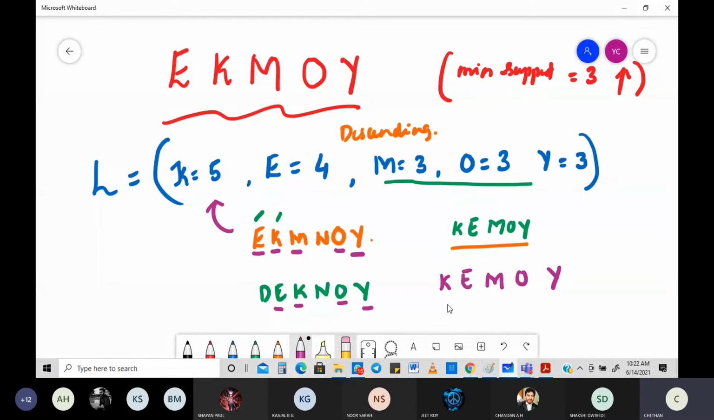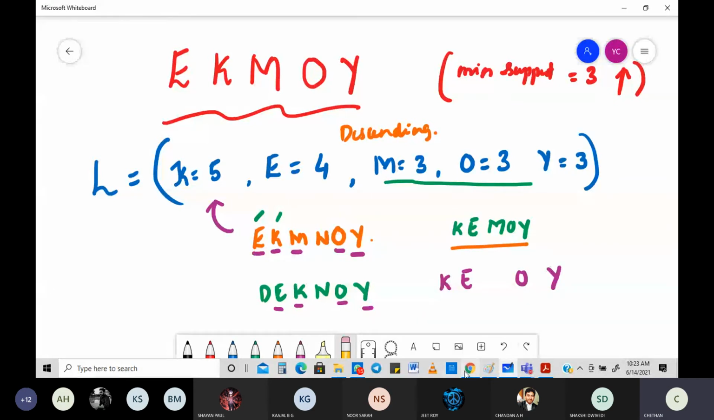Then you need to see very clearly that K is there, yes. E is there, yes. M is not there. O is there. Y is also there. So K, E, O, Y. K, E, O, Y. Okay.